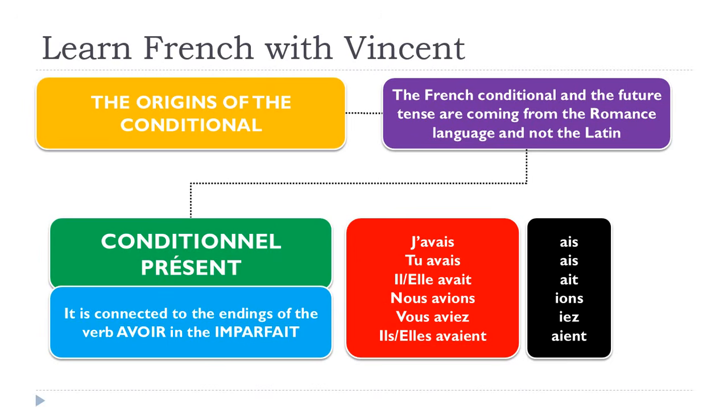So in fact, it's not that tricky for this part. After that, for nous, the ending will be I-O-N-S. For vous, it will be I-E-Z. And then for ils, elles, it will be A-I-E-N-T.